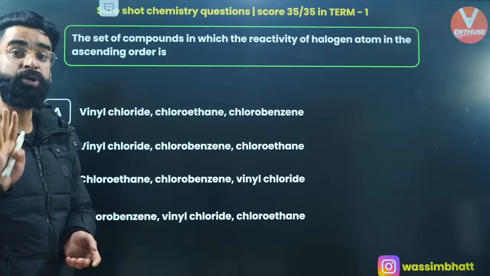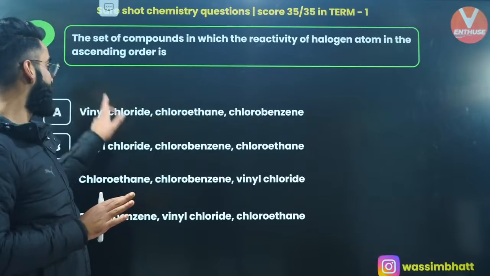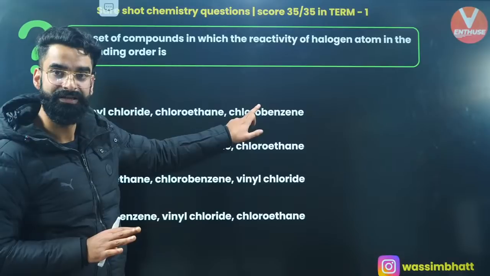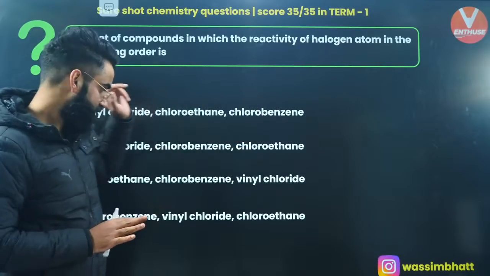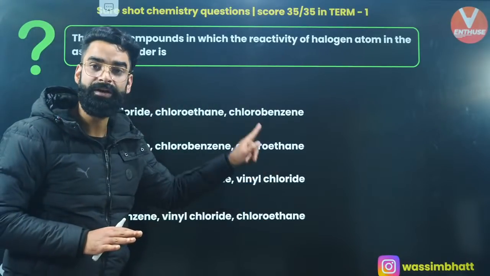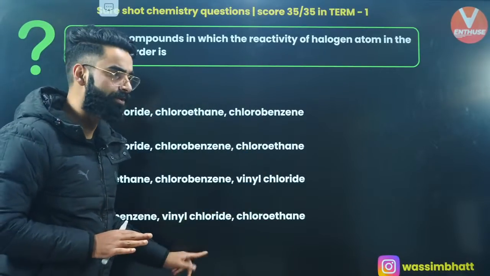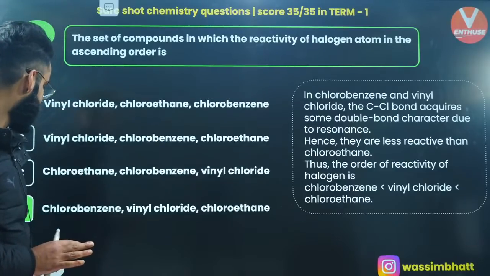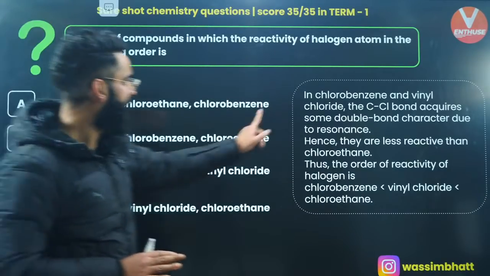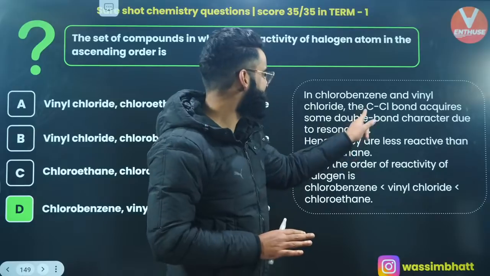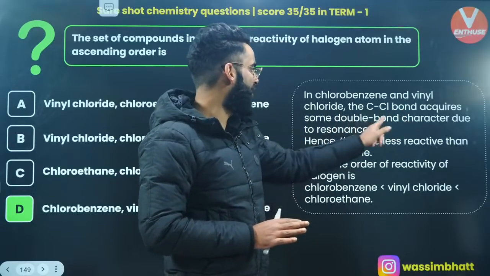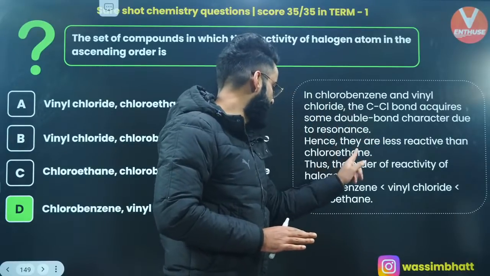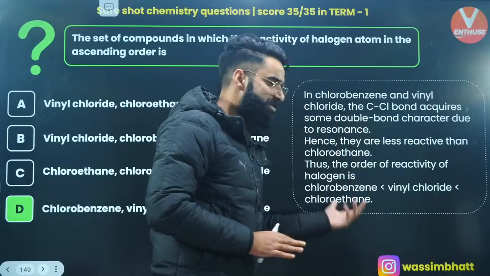So the more reactive chlorine will be in chloroethane, followed by vinyl chloride, followed by chlorobenzene, right? So option D is the one which is correct. Have a look. In chlorobenzene and vinyl chloride, the C-Cl bond acquires some double bond character due to resonance. Hence, they are less reactive than chloroethane. Thus, the order of reactivity of halogens becomes this, right?